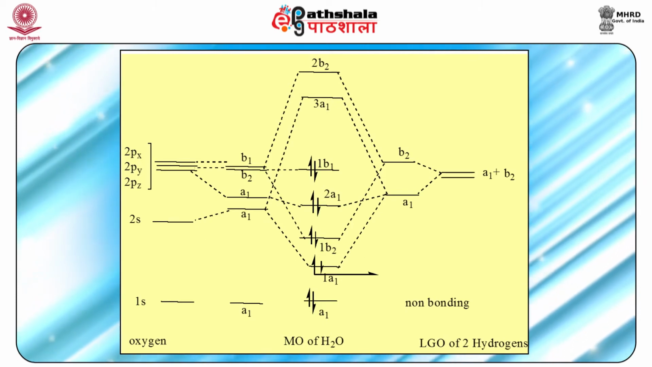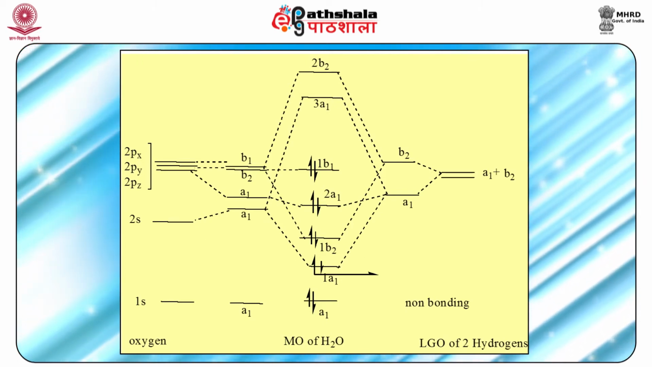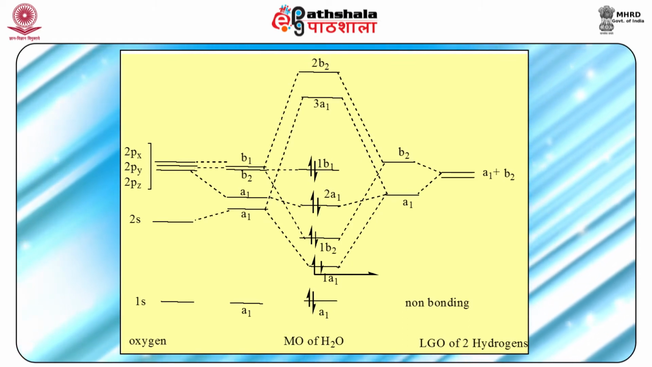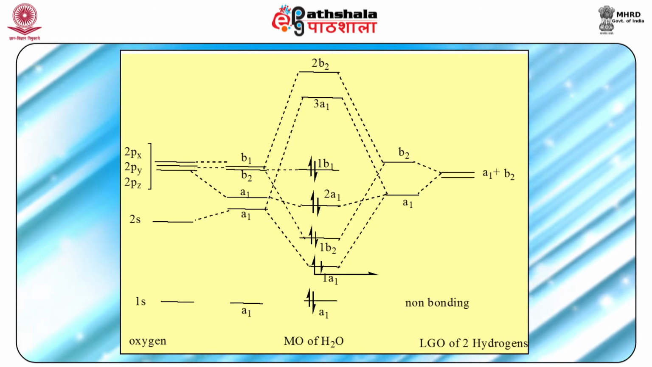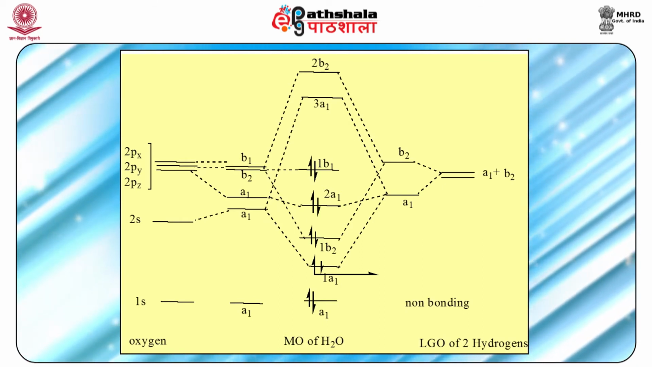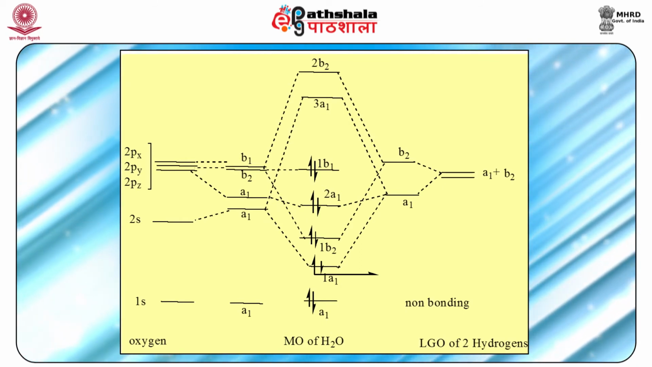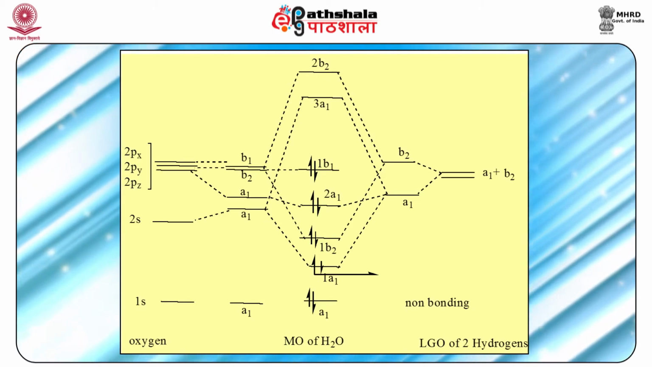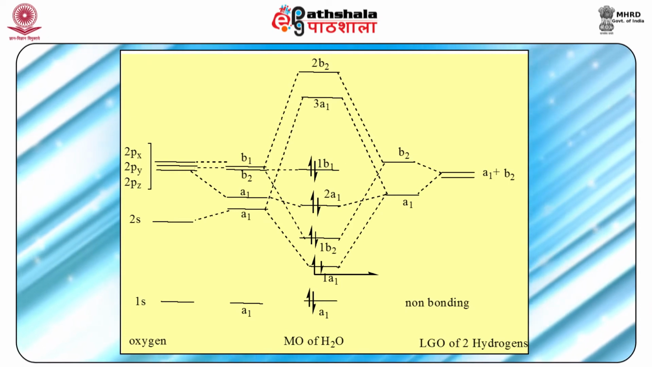These are the molecular orbitals, and the filling of electrons in the MOs of the water molecule is also shown. This is a qualitative picture of the molecular orbital diagram of the water molecule. That is, the various orbitals shown here have only relative energies, not exact energies.